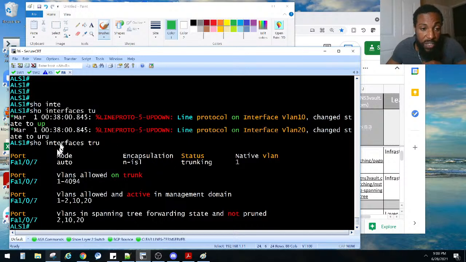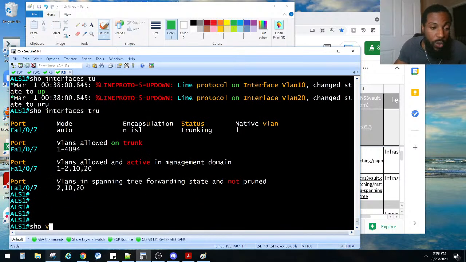Oh, we got some VLANs on here. I did not mean to do that. So now 107 is a trunk. See? And that's what happened there. We need to get rid of some of these VLANs. What the heck just happened there? Oh, we got an interface VLAN there. That's why. Show VLAN brief.